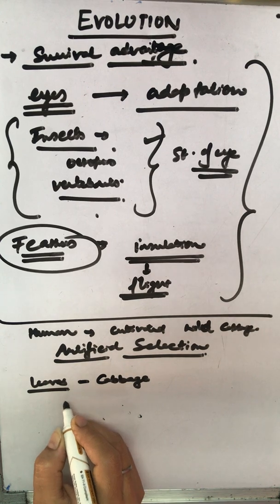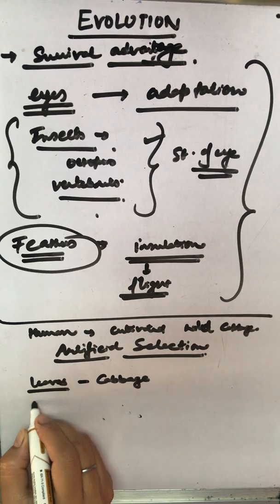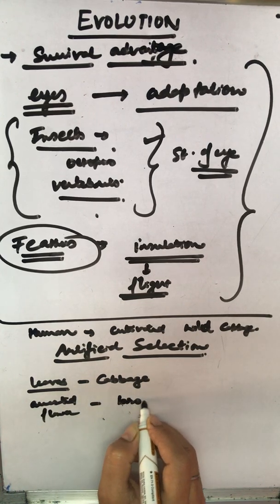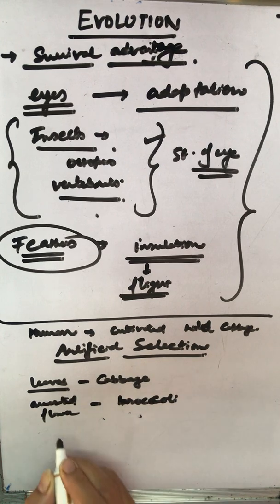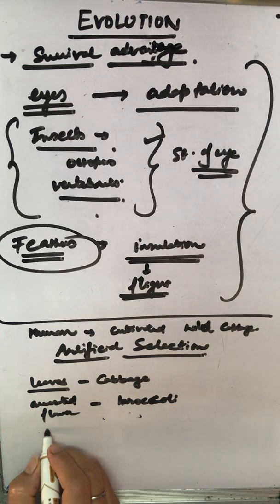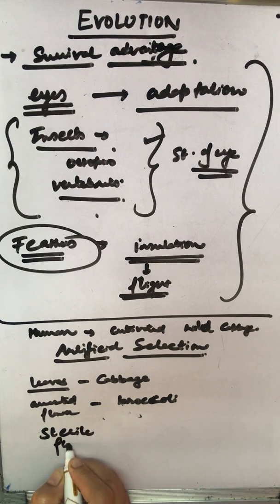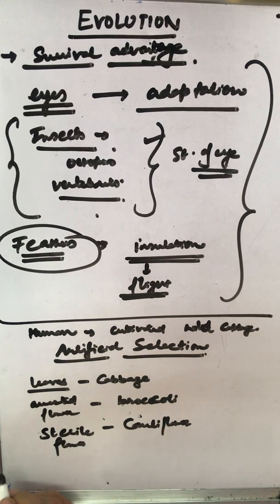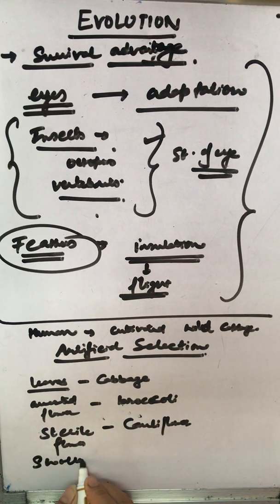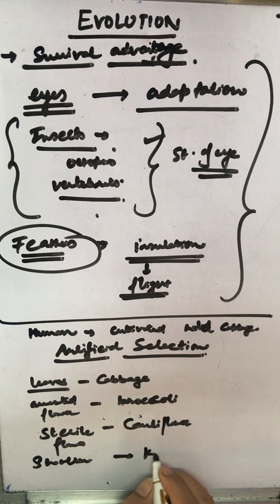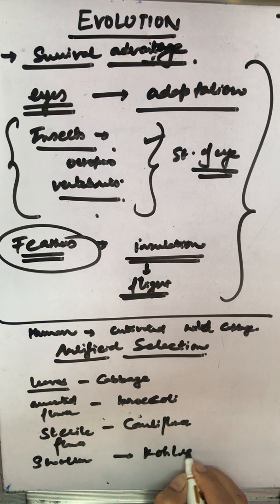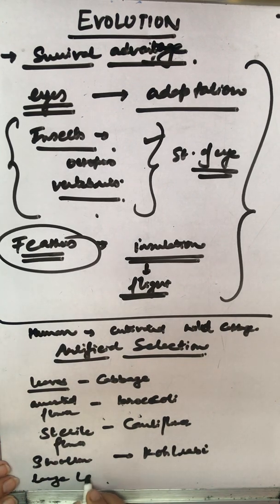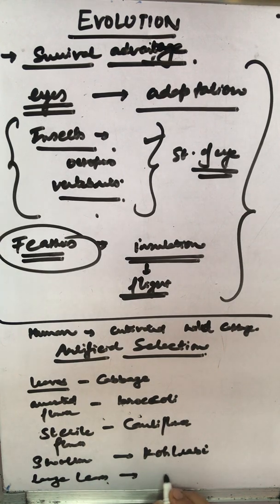Same way, if they have to develop for arrested flowers, then they have made broccoli. If they have to look for sterile flowers, then they have made cauliflower. Some have been selected for these woolen parts, and they have come up with kohlrabi. And slightly larger leaves, then that has gone up for kale.